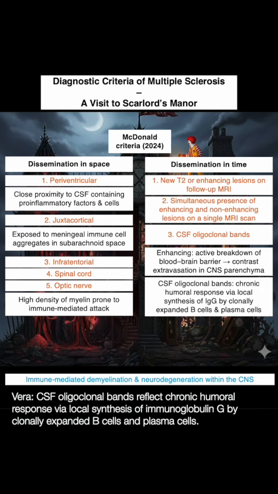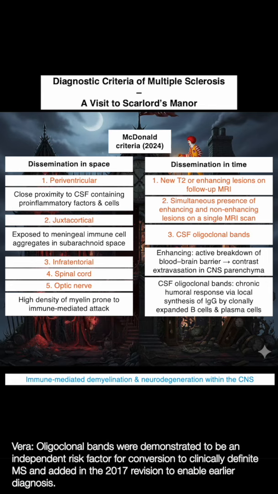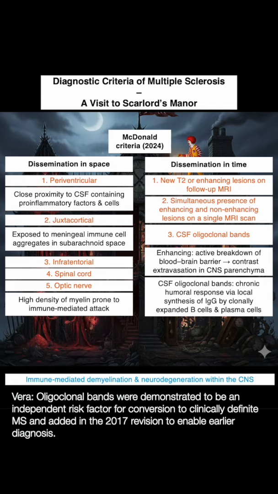CSF oligoclonal bands reflect chronic humoral response via local synthesis of immunoglobulin G by clonally expanded B cells and plasma cells. Oligoclonal bands were demonstrated to be an independent risk factor for conversion to clinically definite MS and added in the 2017 revision to enable earlier diagnosis.